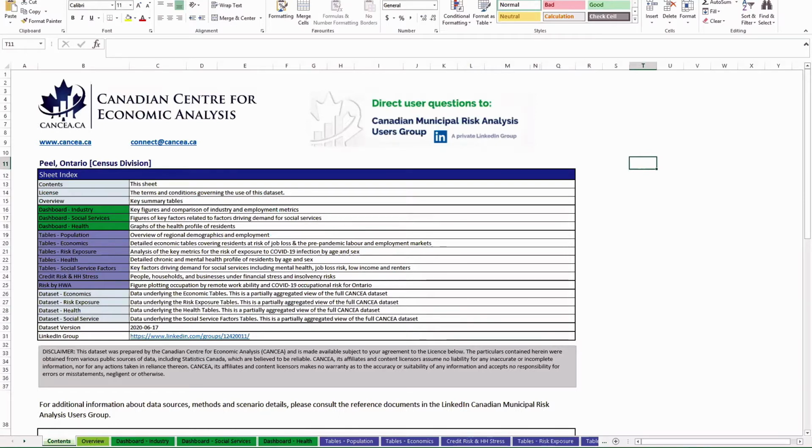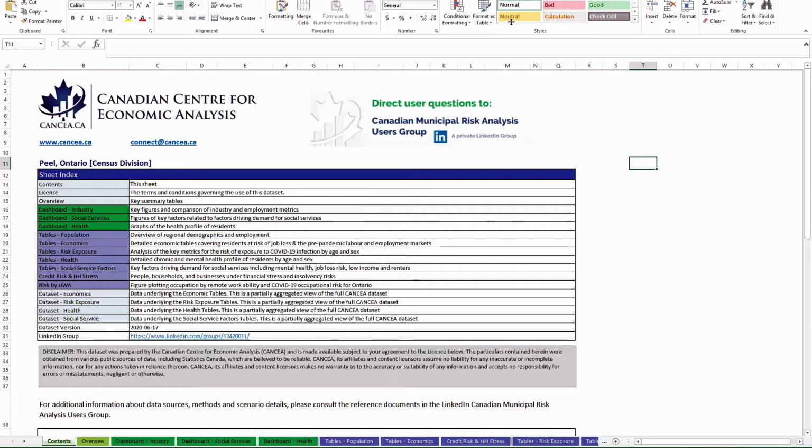Before we get started, a little bit about us. The Canadian Centre for Economic Analysis, or CANCEA for short, is a data analytics group and a boutique consultancy firm that specializes in socio-economic analysis. Through our work over the last 15 years, we've developed extensive expertise in regional growth, demographics, economics, and of course, healthcare. Given the current economic crisis caused by the COVID-19 pandemic, we've decided to share our expertise with municipalities across the country as you plan for the reopening of your economies.